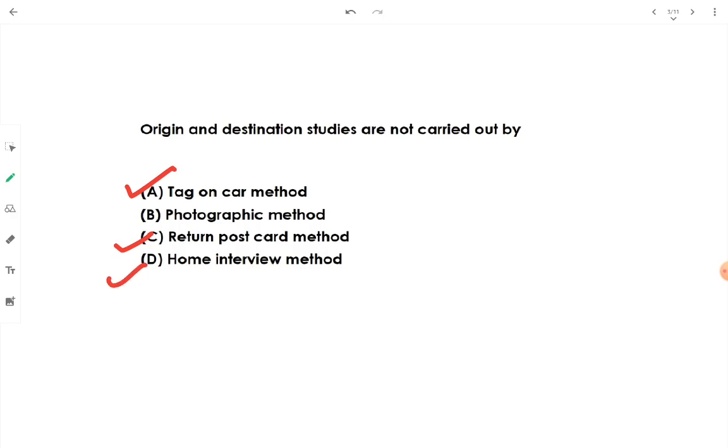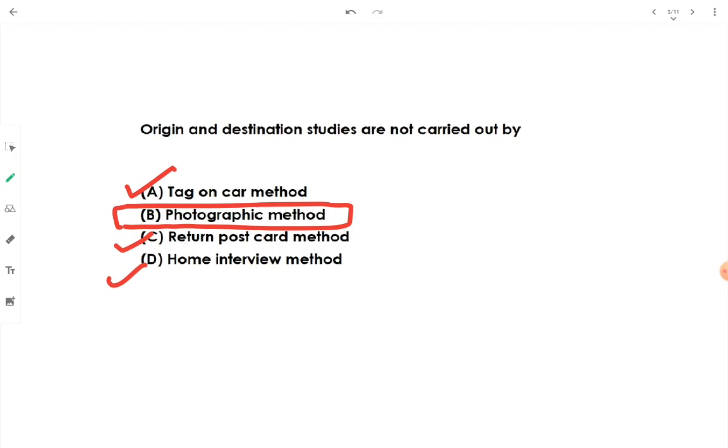Now the photographic method is the one which is not used for origin and destination studies. Actually, it is used for the volume survey. Traffic volume survey employs this photographic method, but it is not useful for origin and destination studies, because in this method a photographer stands at a stretch of road and continuously takes photographs for specific hours of the day in order to determine the volume density of vehicles, the specific surge or spike in a specific hour of the day.